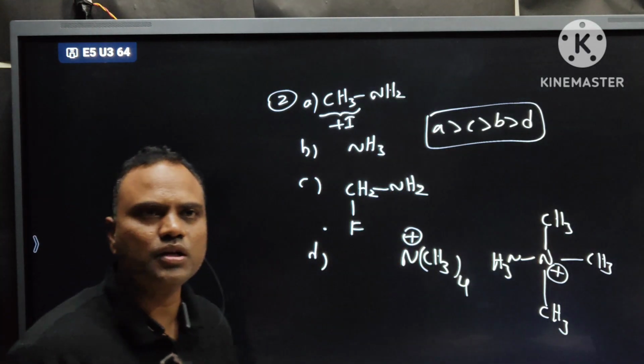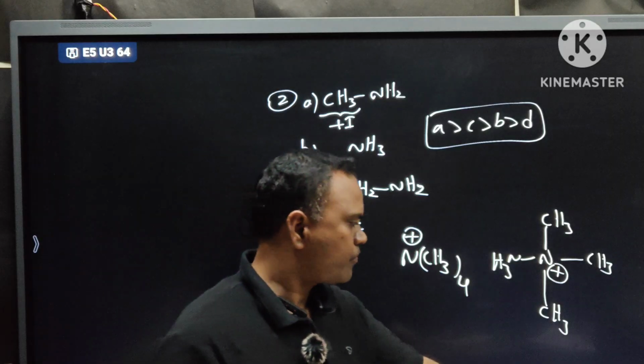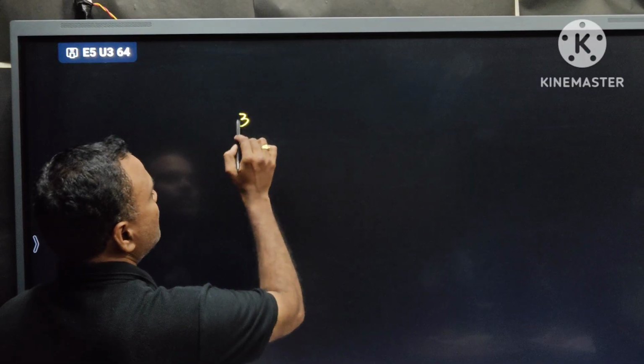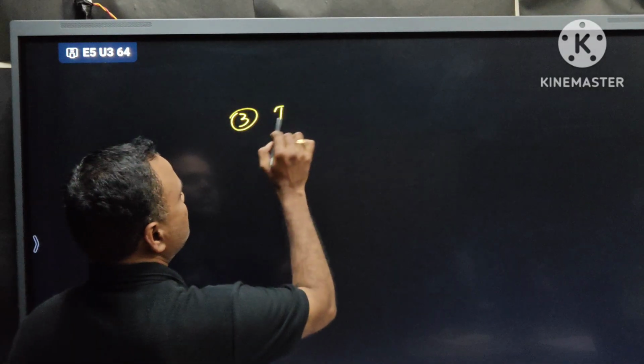Now one question based on the nomenclature. Shall I clear this, online students? Identify the more basic amine.